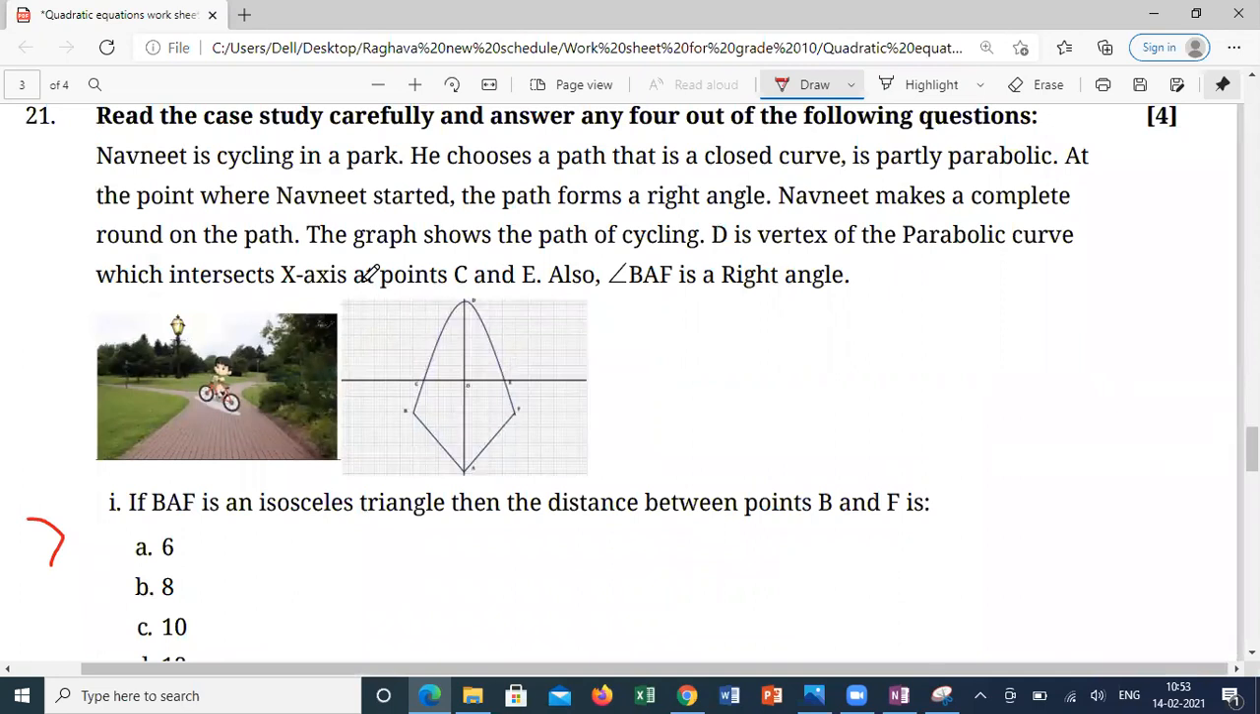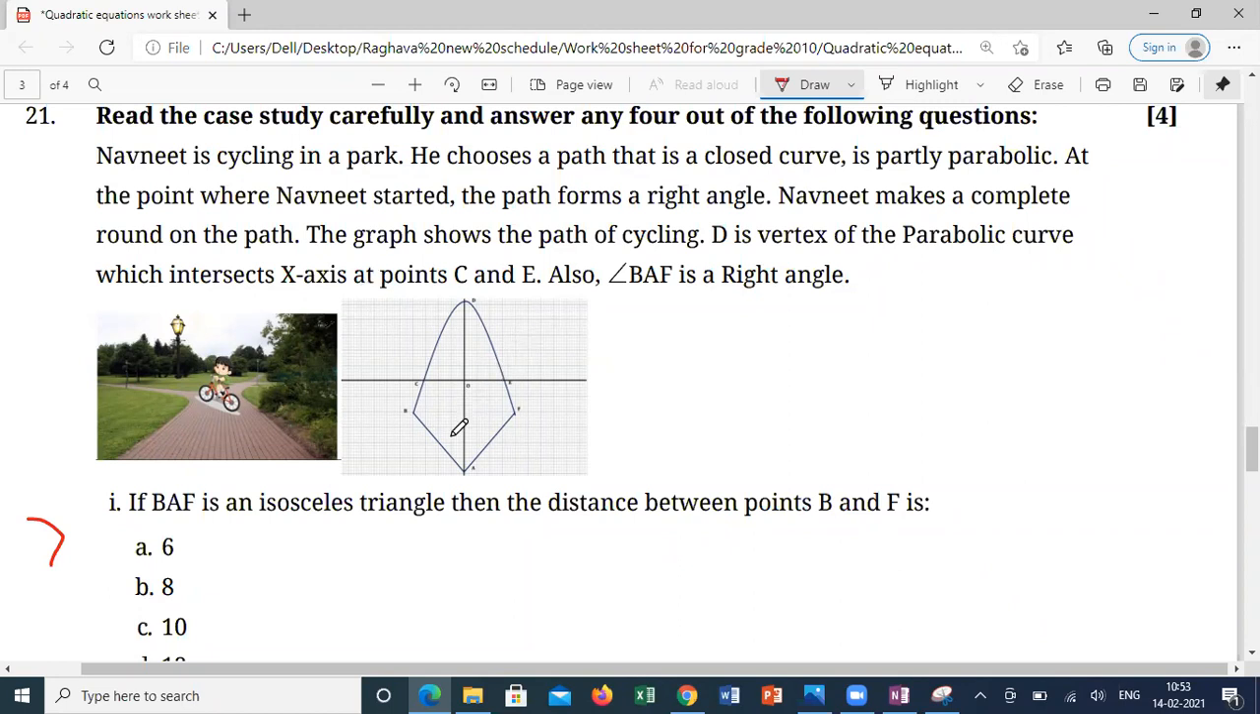Navneet is cycling in a park. He chooses a path that is a closed curve, partly parabolic. At the point where Navneet started, the path forms a right angle. Navneet makes a complete round on the path. The graph shows the path of the cycling. D is the vertex of the parabolic curve, which intersects the x-axis at C and E. Angle BAF is a right angle.